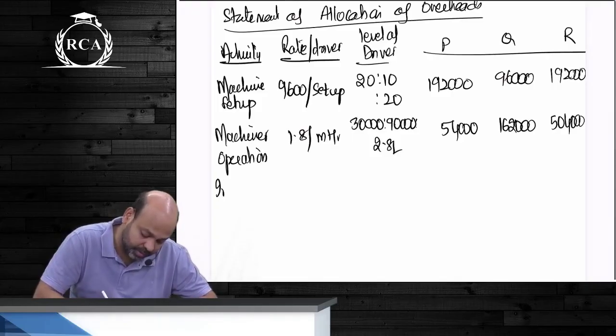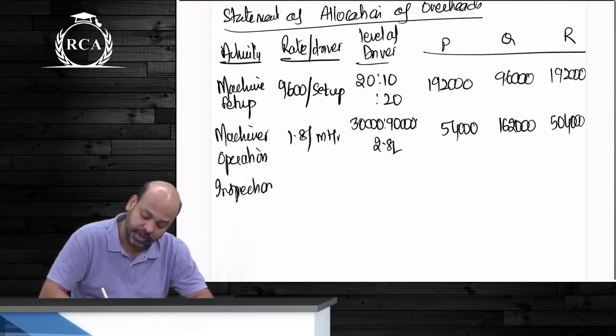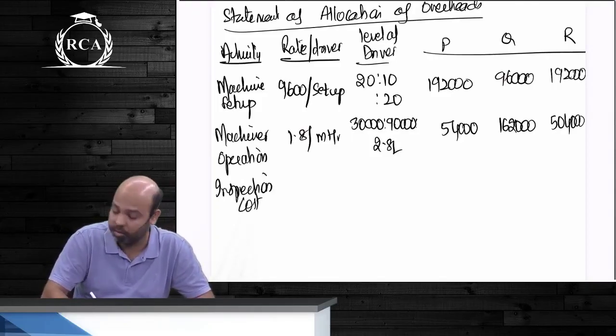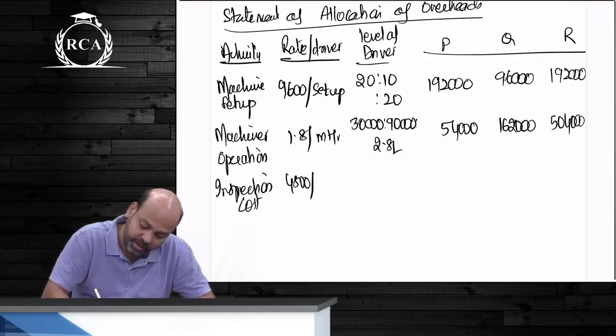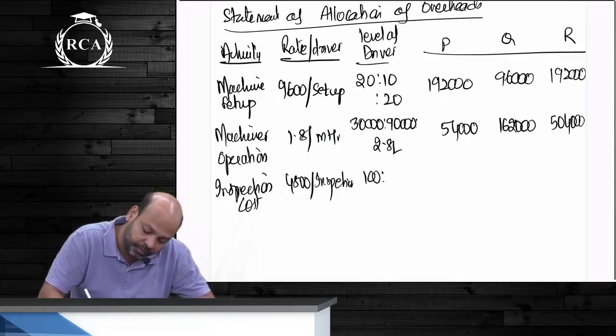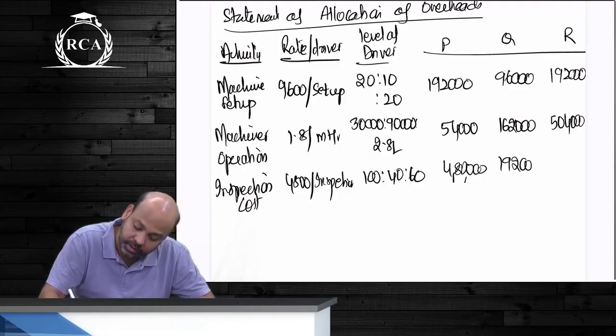After this, beta, comes inspection cost. Inspection cost was 4,800 per inspection. Number of inspections, beta, 140 and 60. So this will become 4,80,000, 1,92,000, beta, 2,88,000.